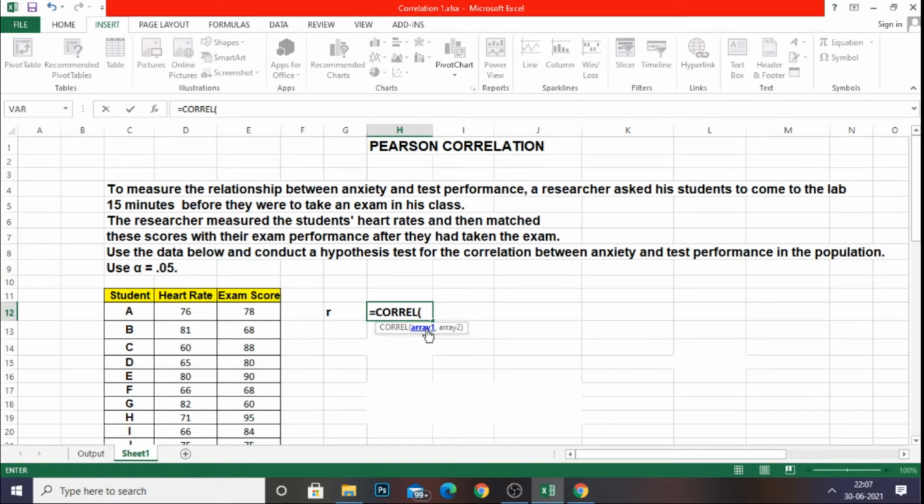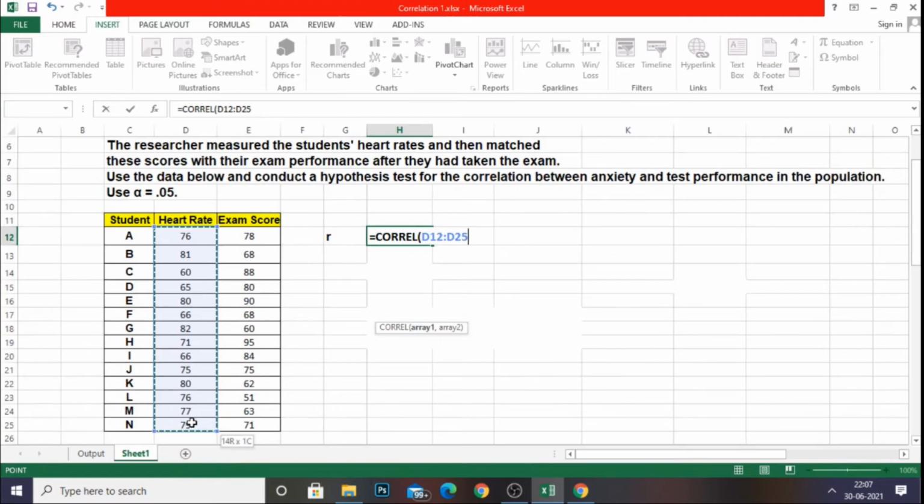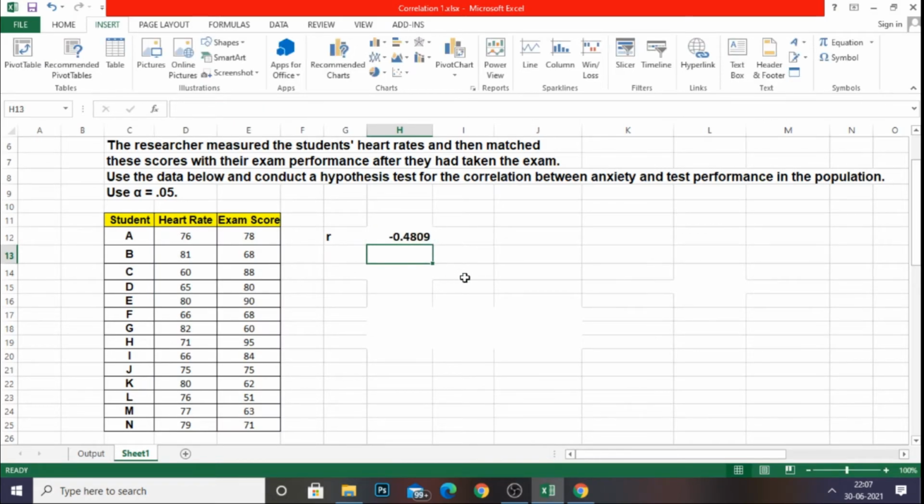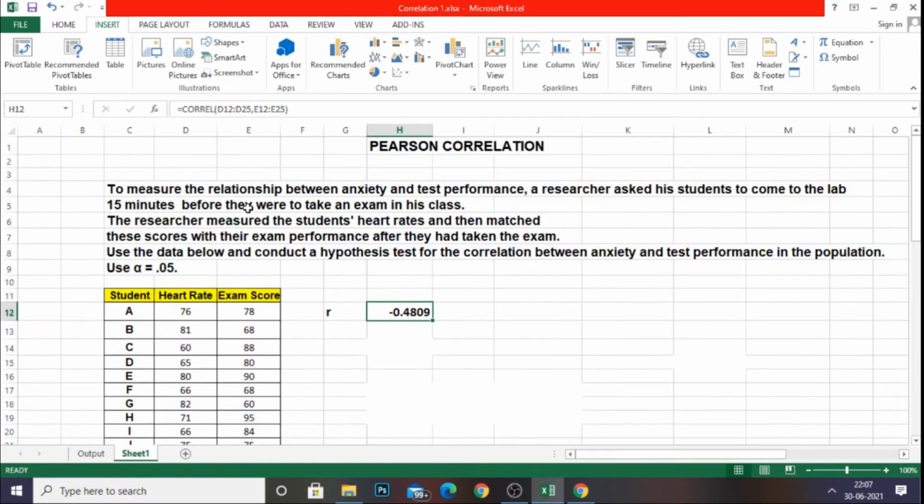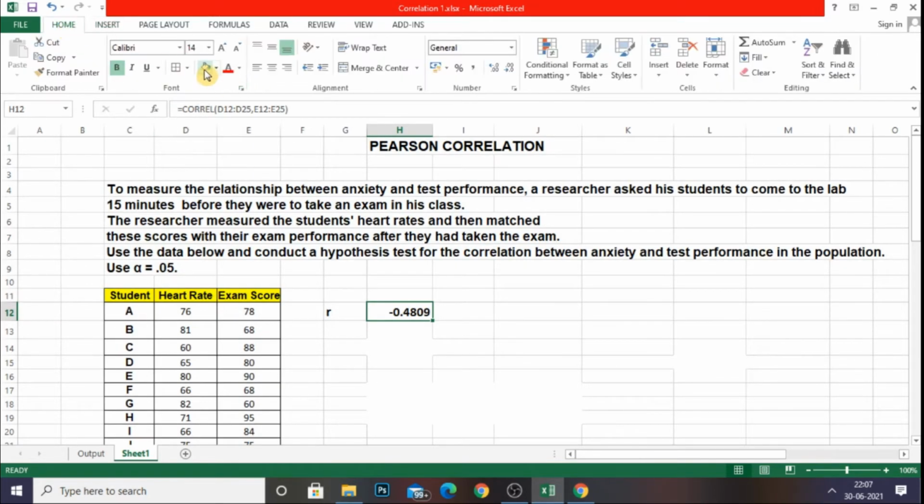It's asking array 1 and array 2. I am clicking array 1 and choosing the heart rate data, giving a comma, and then choosing for array 2 the exam score. That's it. Closing the bracket, giving enter. Yes, we have found the value minus 0.4809. This is the R value.